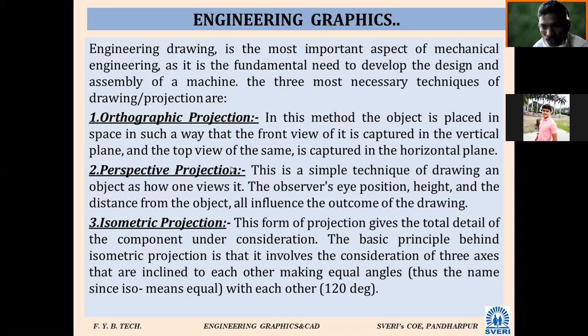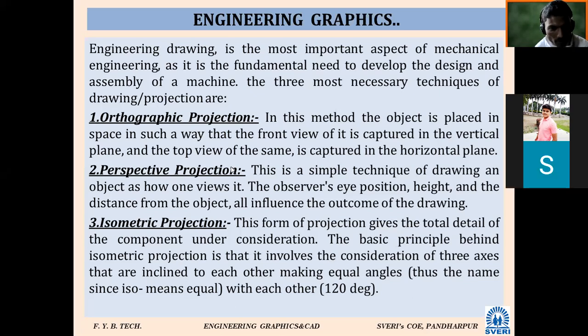A view of the object from the observer's point of view. So one example I have given. Does anybody remember the perspective projection example? Railway tracks. If the track is straight and you are standing on the track and observe it in one direction, you will come to know that the track appears to meet at one point. It may feel so.